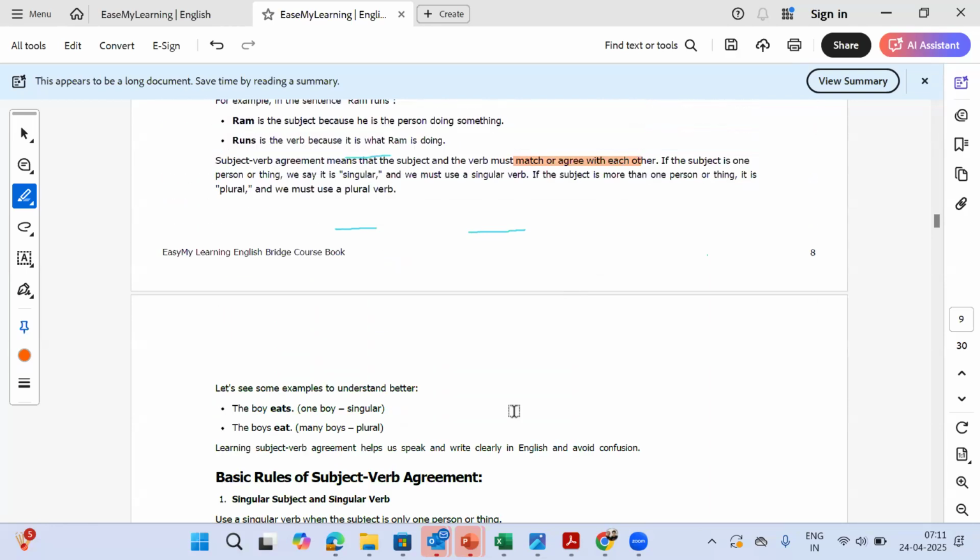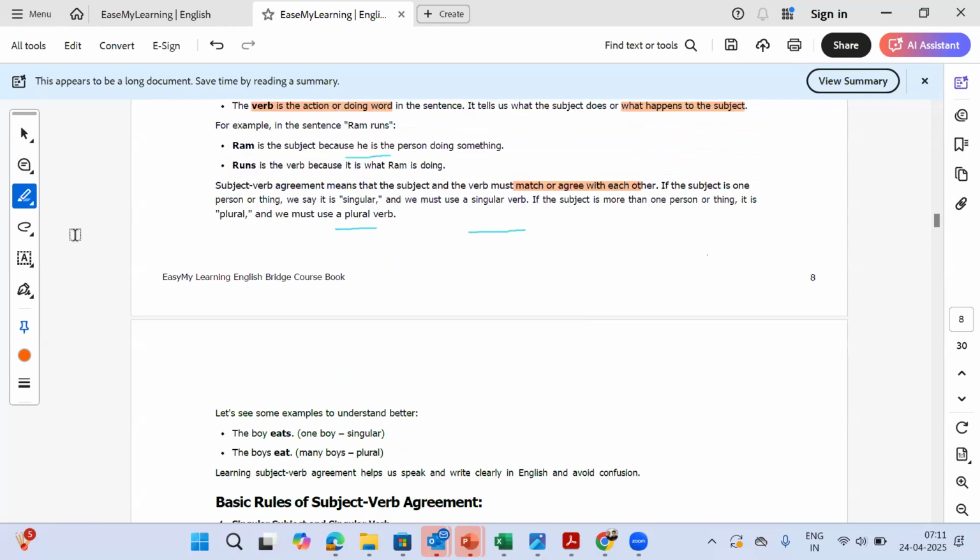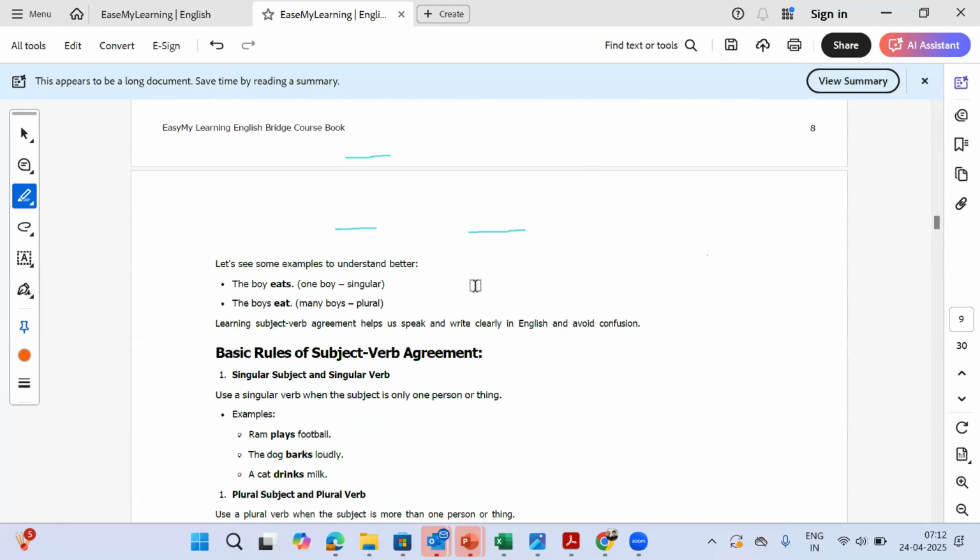Now, if you see, the boy eats, the boys eat. So boy is singular. We are talking about only one boy. So eats means that the boy is having food.